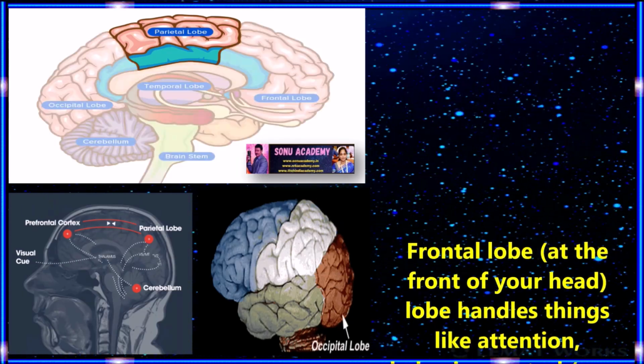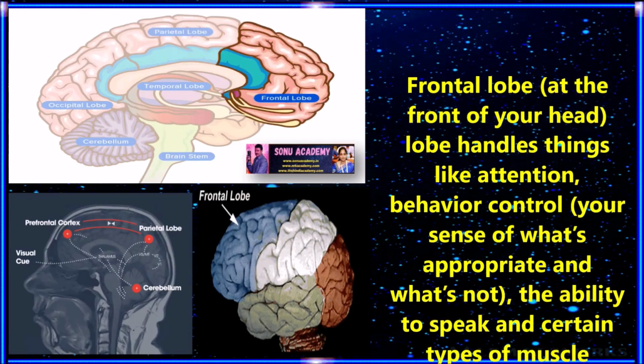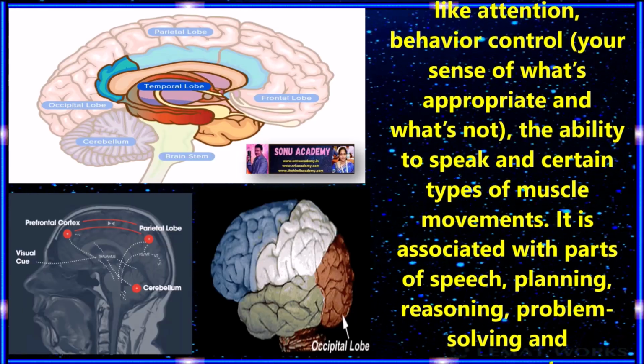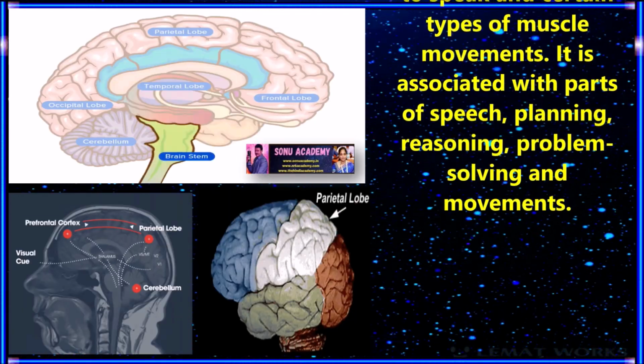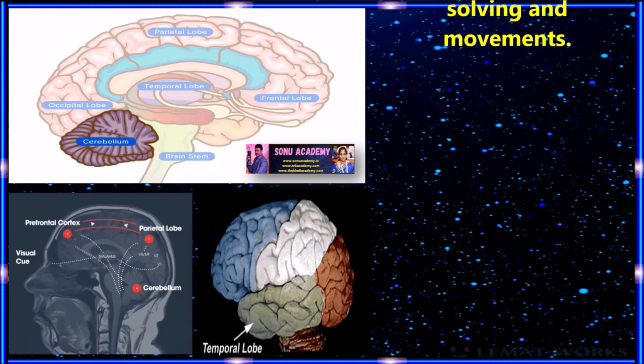The frontal lobe is at the front of your head. This lobe handles things like attention, behavior control, sense of what's appropriate and what's not, the ability to speak, and certain types of muscle movement. It is associated with parts of speech, planning, reasoning, problem solving, and movements.